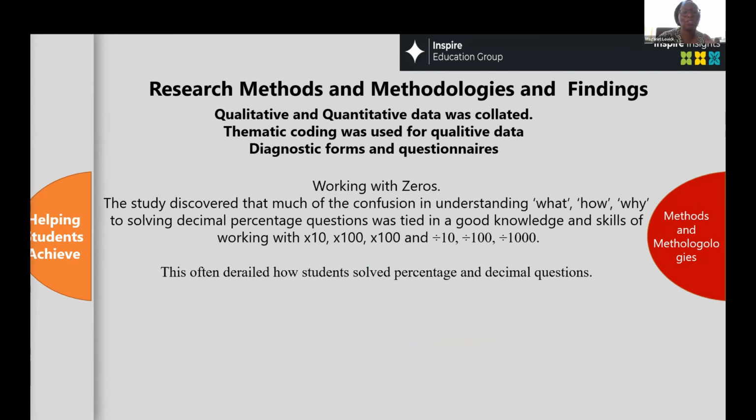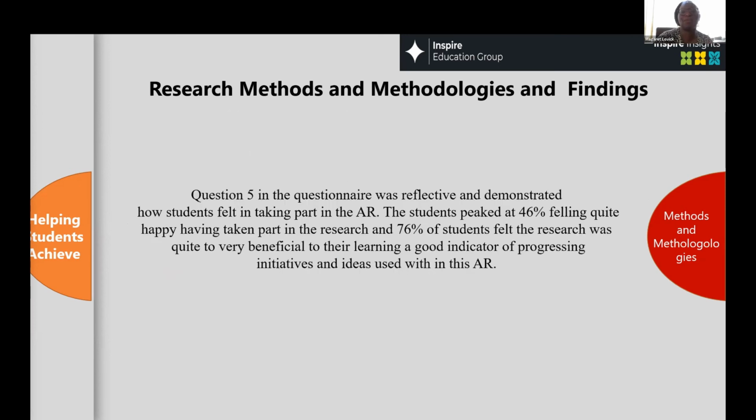Okay, one thing also that was interesting that we discovered was that when we were doing percentage modeling, this connection between the multiplication of tens, hundreds, and 1,000, and the dividing of tens, hundreds, and 1,000, again, this proved to be a hindrance, something that was derailing students' progression in this percentage work. So that was quite an interesting find, and therefore we were able to focus on it.